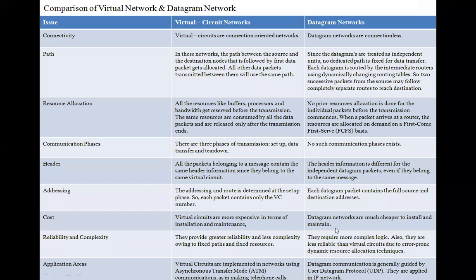UDP is used for video recordings, video chatting, video calls, which we see live. That all takes place with the user datagram protocol. So this is the difference between virtual circuit and datagram network.